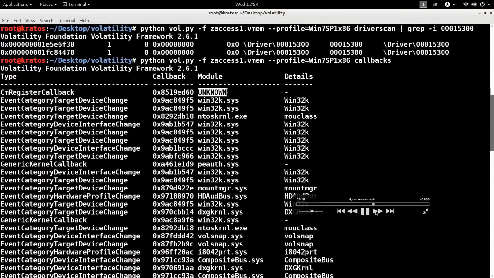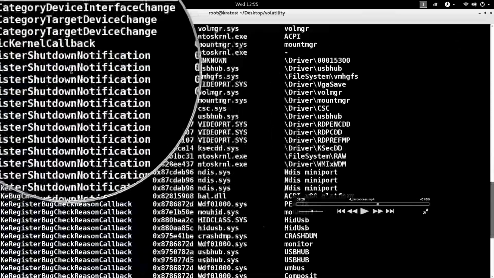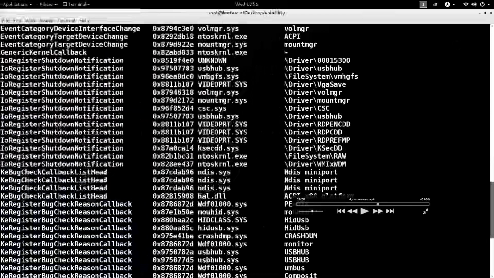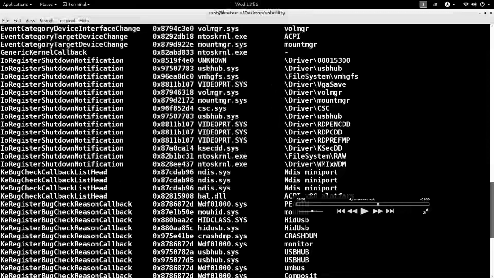Second, if you scroll down, the rootkit also registers a shutdown notification routine, meaning whenever the system shuts down, this function in the rootkit module will be called, which is at this address, starting with 8519. Again, I don't know the module, but this function will get called. Now the rootkit can check, okay, system is shutting down, are all my components safe? If not, maybe it will recreate them before shutdown. It depends on the rootkit, what it wants to do. But it has registered a callback routine, which is in an unknown module.